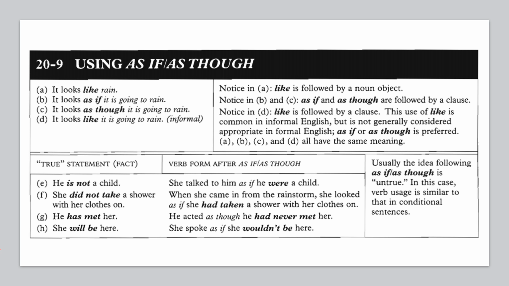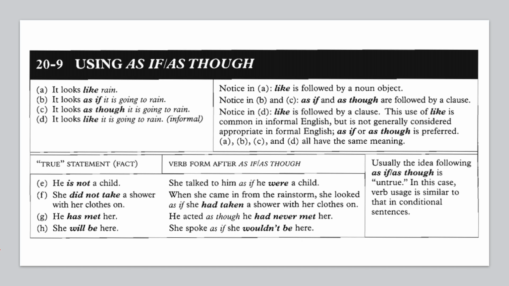Using as if and as though. Have a look at the example. A, it looks like rain. Like is followed by a noun object. Have a look at B. It looks as if it is going to rain. As if and as though are followed by a clause. It looks as though it is going to rain.